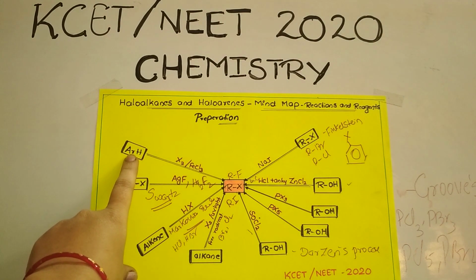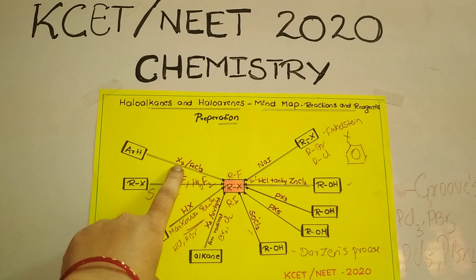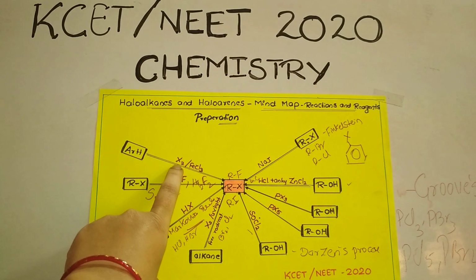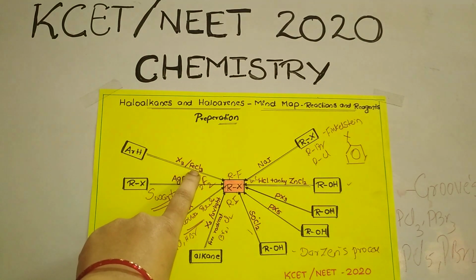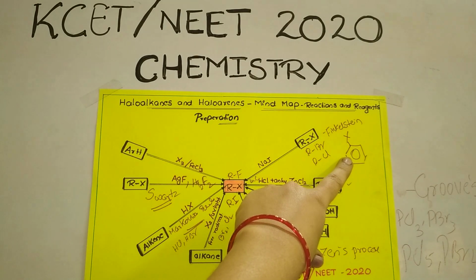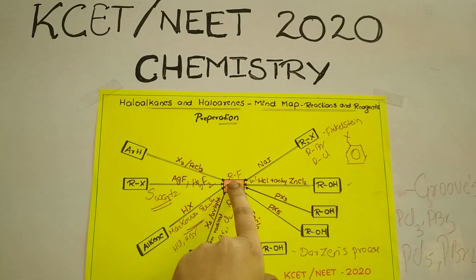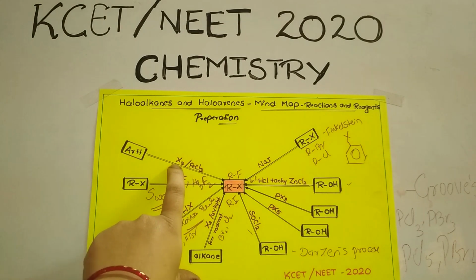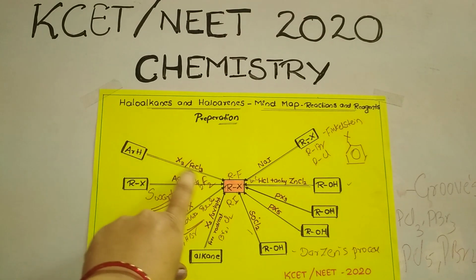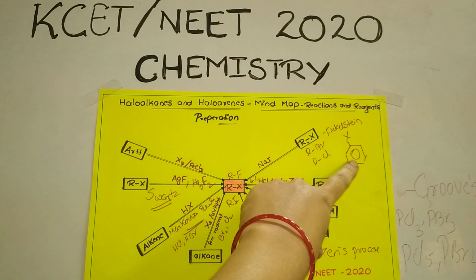When the aromatic hydrocarbon undergoes halogenation in the presence of anhydrous ferric chloride, this is very important, anhydrous ferric chloride, we are going to get what? The substituted haloarene will be obtained. So here you have to concentrate, the halogen may be chlorine, may be bromine, where compulsorily ferric chloride should be there. That results in the formation of the respective aryl halide or haloarenes.